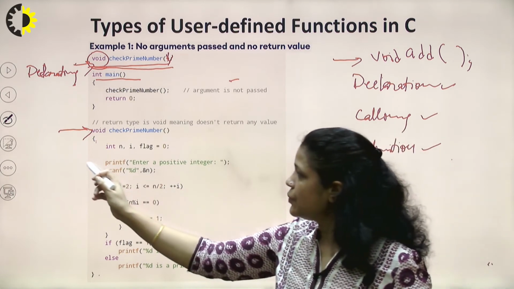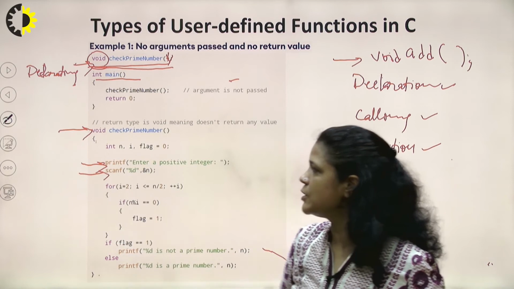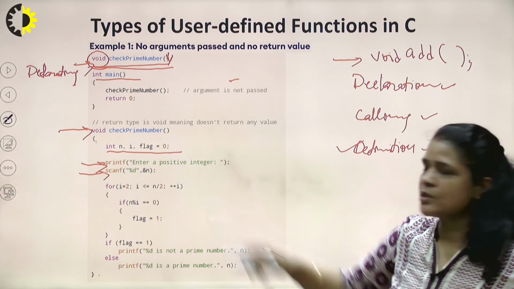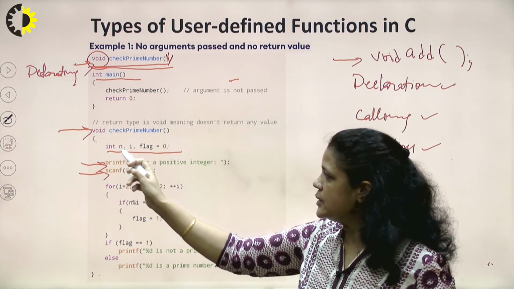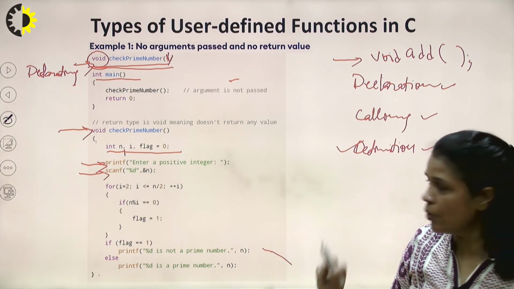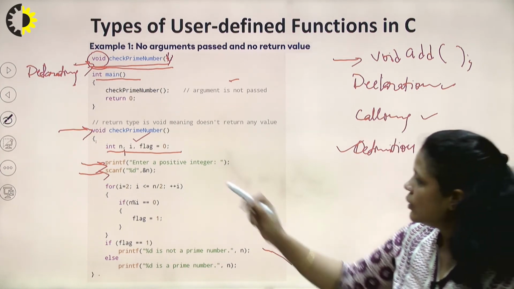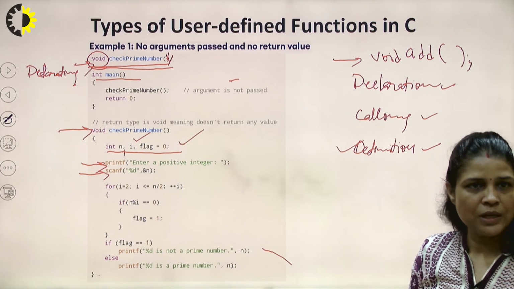So inside the function we need to have printf and scanf statements, right? We'll declare some variables as per the need. Here we need one integer n to check whether the given n is prime or not, and I will require a loop counter and a flag value which will be 0 or 1 as per the requirement.